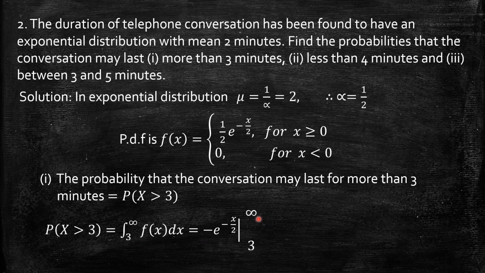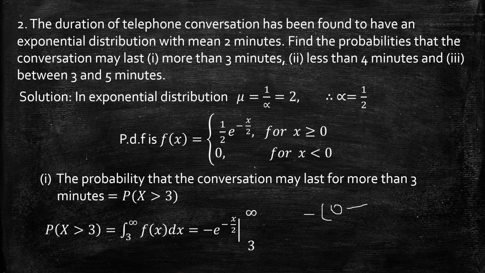Apply the limits. When the upper limit is infinity, what is e power minus infinity? I have minus outside. When x is infinity, we get e power minus infinity. Infinity by 2 is infinity, and e power minus infinity is 1 by e power infinity, that is 1 by infinity, which is 0.